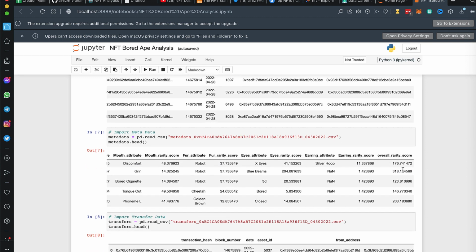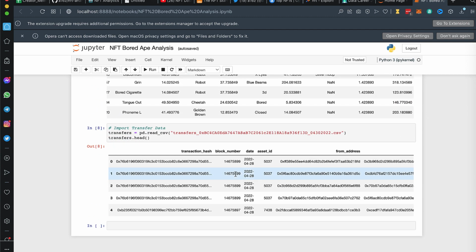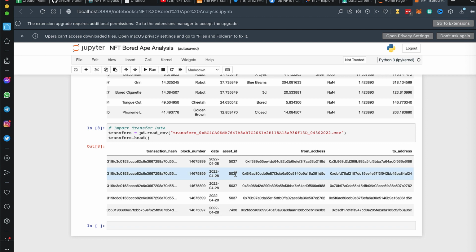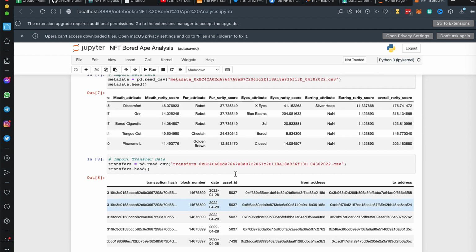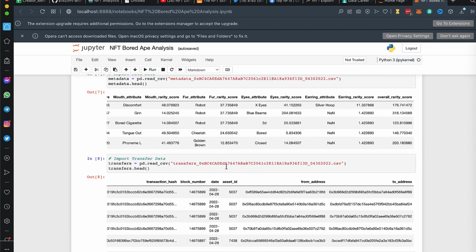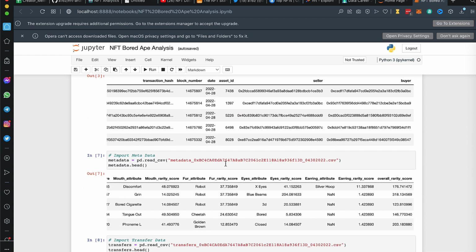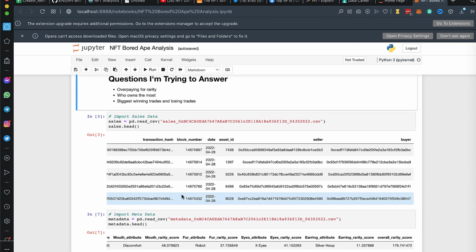Next, we have the transfer data, and this is when something was not sold, it was transferred, which means it was basically sent from one wallet to another. I don't know if we're really going to use this all that much. We're going to use the metadata and the sales data a lot more.